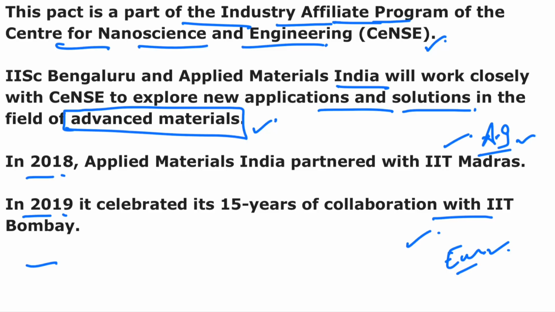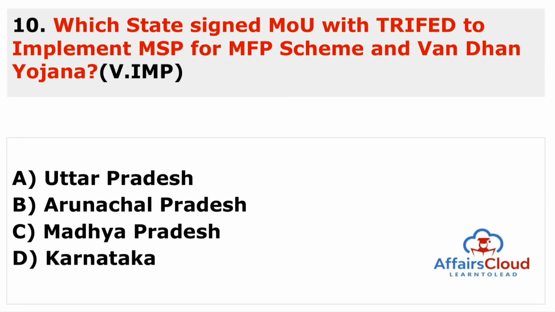So guys, remember this. IISc Bengaluru itself is not important because the examiner will not ask about the particular institution, but you can remember one thing: who is the director, Professor G. Rangarajan. Professor G. Rangarajan, because he was head of so many committees. G. Rangarajan, you have to remember this. And where is the headquarters? The headquarters is in Bengaluru, Karnataka. Now we can move to the next question.